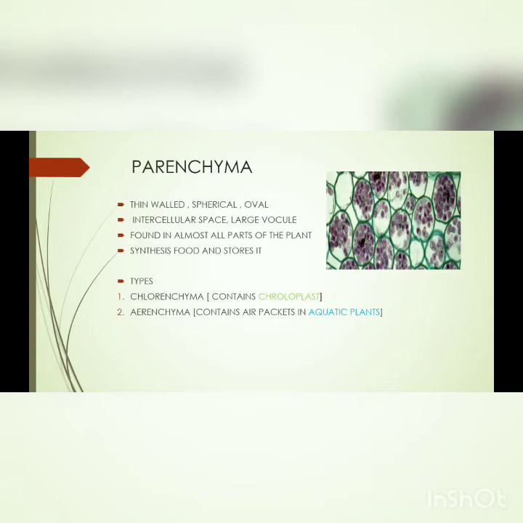The types of parenchyma include chlorenchyma. Means if a parenchyma contains chloroplast, we will call it a chlorenchyma cell. Generally in aquatic plants, there is a presence of aerenchyma cells. Aerenchyma means they contain air pockets inside them.